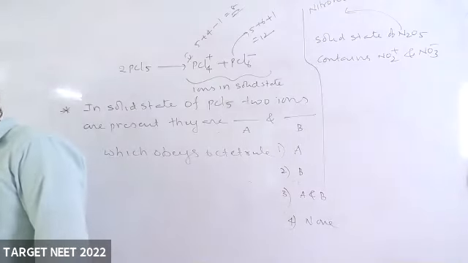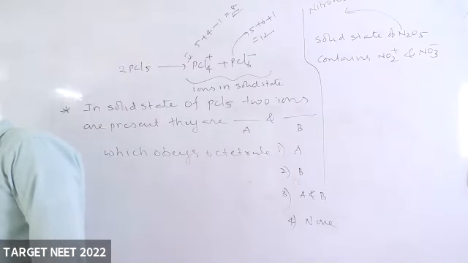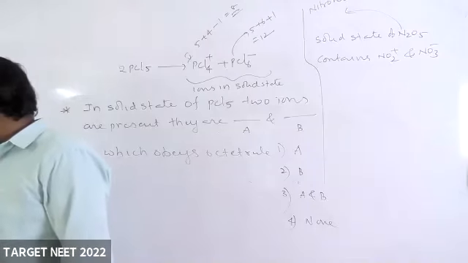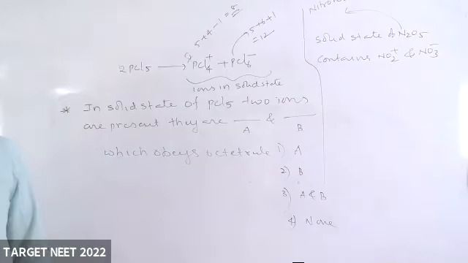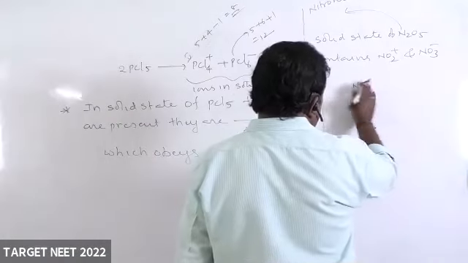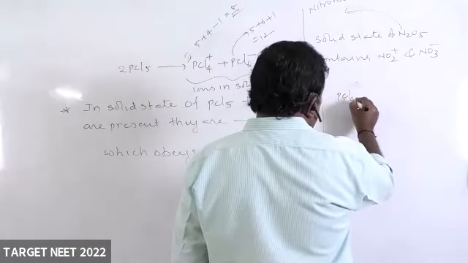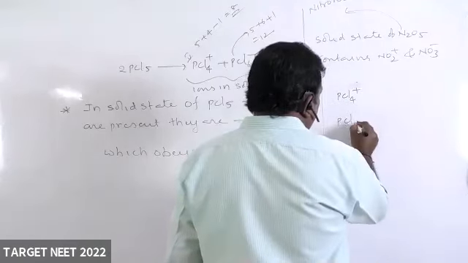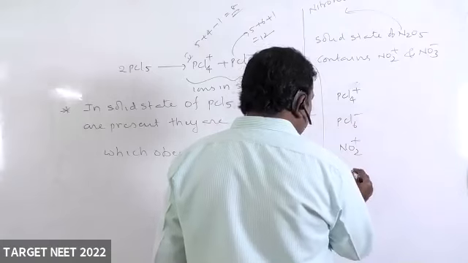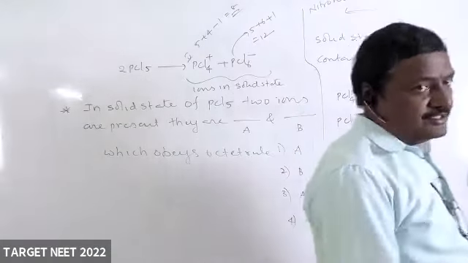Tanishka, what did you send? I am unable to read your message. Once again, you send. Monica. Now, can anybody tell the hybridization of PCl4 plus, PCl6 minus, NO2 plus, NO3 minus?